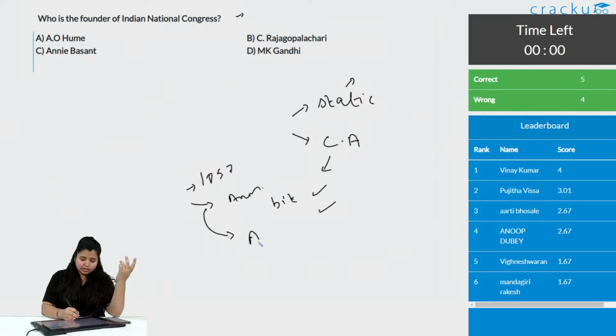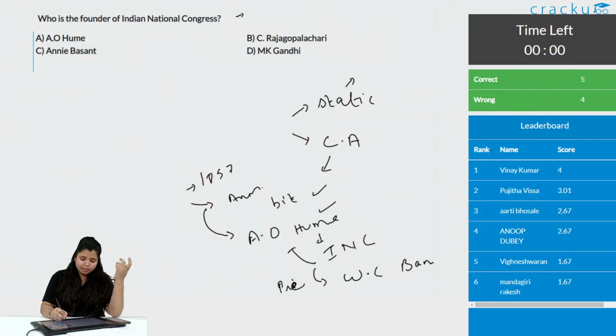So, there was A.O. Hume who formed the Indian National Congress, but Hume was not the president. The first president of the Indian National Congress was W.C. Banerjee or Womesh Chandra Banerjee. So, the answer to this question, who is the founder of the Indian National Congress, is A.O. Hume, the correct answer.